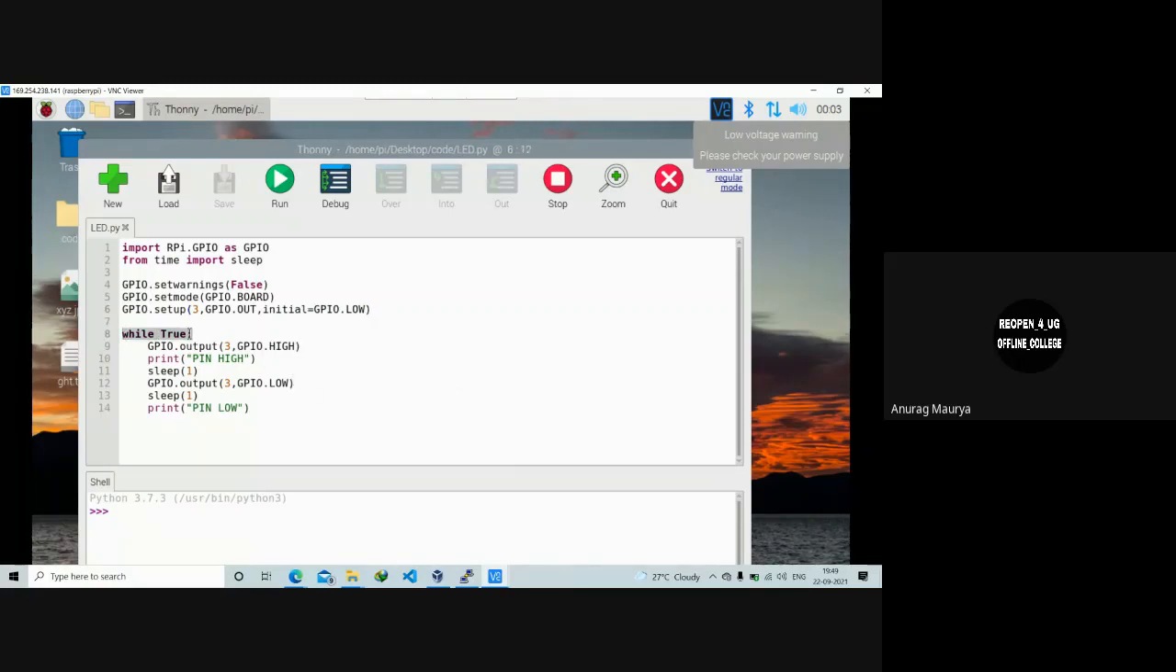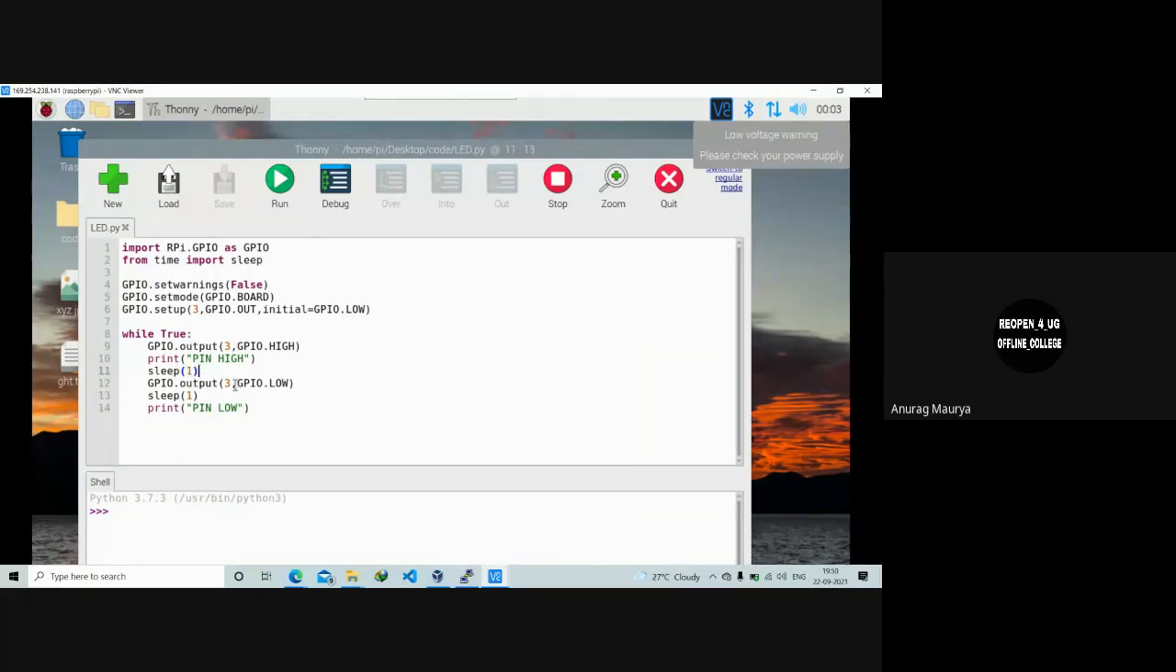Now you will be iterating over it as long as the program proceeds. So first you will be giving the output to pin 3 and set it to high, so that your LED is on. And this is just a print statement. And then you will be asking your Raspberry Pi to sleep for 1 second. This parameter is passed in seconds, so you need to keep that in mind.